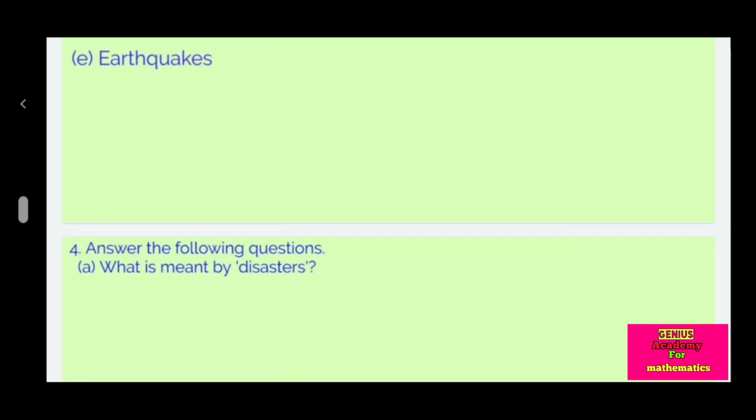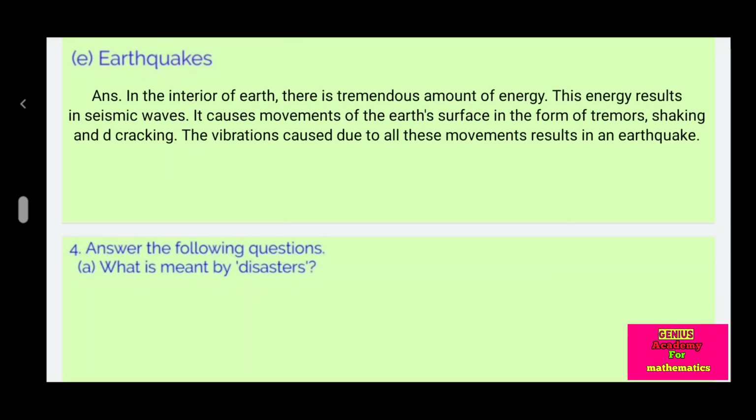Earthquakes. In the interior of the earth there is a tremendous amount of energy. This energy results in seismic waves. It causes movements of the earth's surface in the form of tremors, shaking and cracking. The vibration caused due to all these movements results in an earthquake.